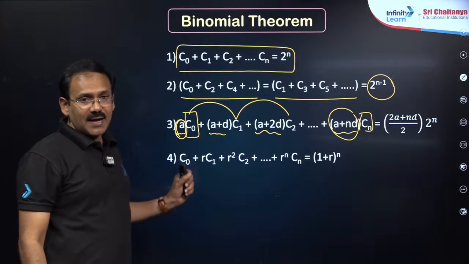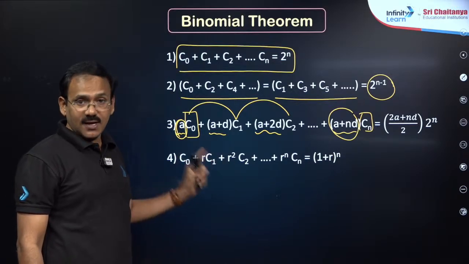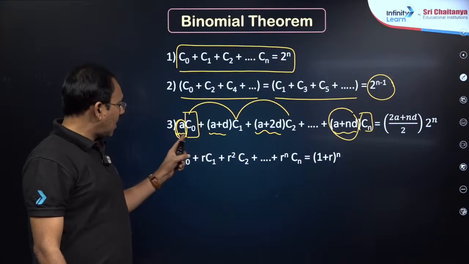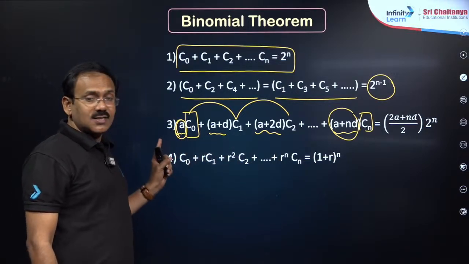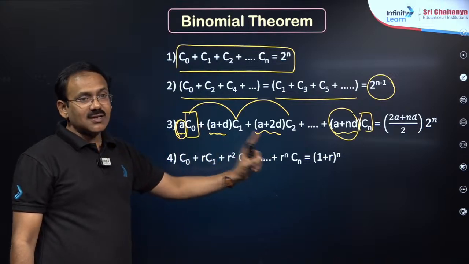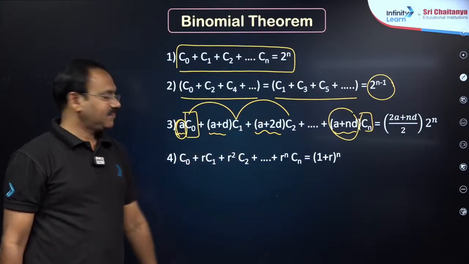Once again, let me repeat. If you are given a pattern where binomial coefficients are multiplied by numbers of an AP, the binomial coefficients must be there from C0 to Cn. The result is the first number plus last number by 2 of the AP, into 2 power n.